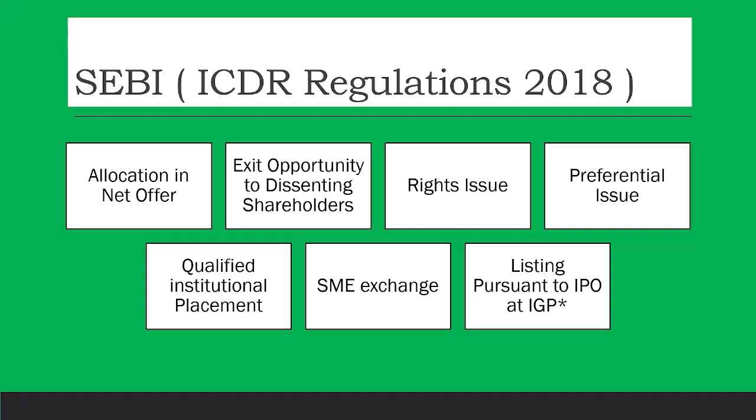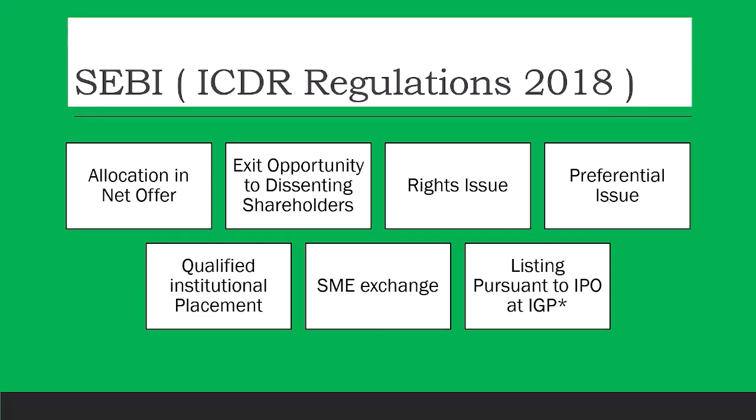Then we have the qualified institutional placement, which is the second category here. So first is called the preferential issue, where the company can issue shares only to a selected few people. But in a QIP, shares will be issued only to the qualified institutional buyers. So there are 13 such financial institutions which have been classified as QIBs. The company has to issue shares to them, so it is called qualified institutional placement. We'll discuss that more in detail.